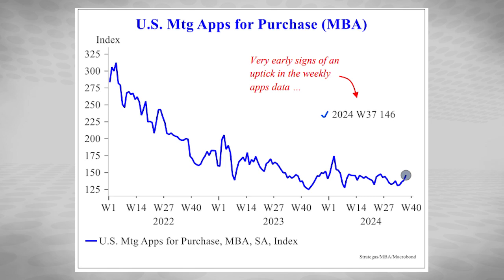And you can see the big impact that higher rates have had on the mortgage business seen in this chart. It goes back all the way to 2022. So obviously, it's great to see early signs of an uptick in weekly mortgage applications. This should bode well for the housing market in the coming months.